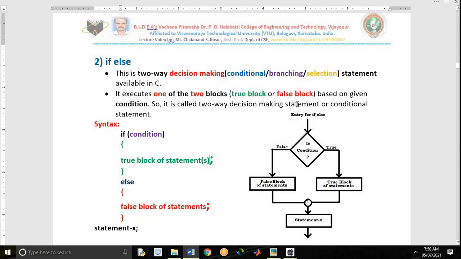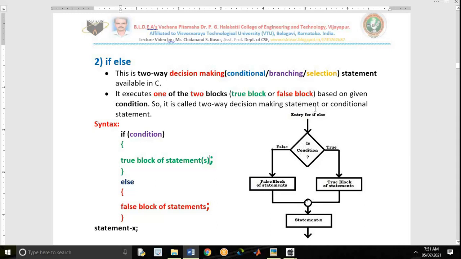Entry for if else, program runs sequentially up to here. Then the machine will check the condition. If it is true, the machine follows the instructions from the true block, and again sequentially it continues. Assume that the condition is false. The machine will execute the instructions from the false block, then again joins it and sequentially it works.